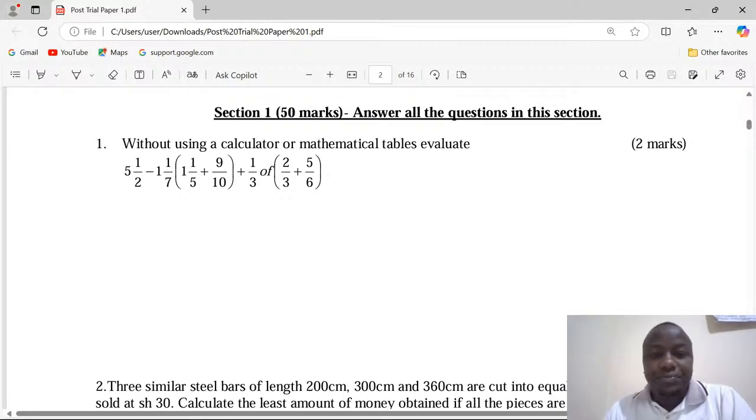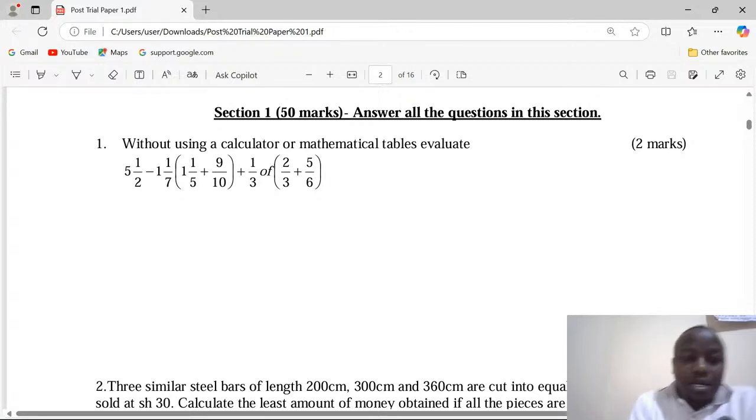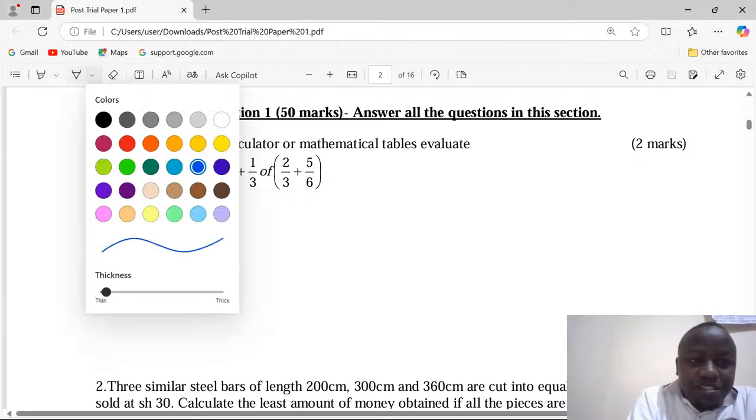This is a computation of fractions, and you know very well that we have to use BODMAS. BODMAS is the acronym that will help us to know which sign comes before the other, which operation is performed before which one. So let me first of all convert all the mixed numbers into improper fractions. In such a case, 5.5 is going to become